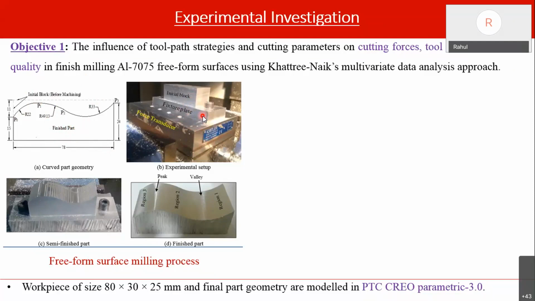Freeform surface machining is carried out in two steps. Once we consider this initial block, we first go for the semi-finished operation. This is what we will get after that, with small lines engraved on the workpiece surface, and this is the semi-finished component which we get after the roughing operation.